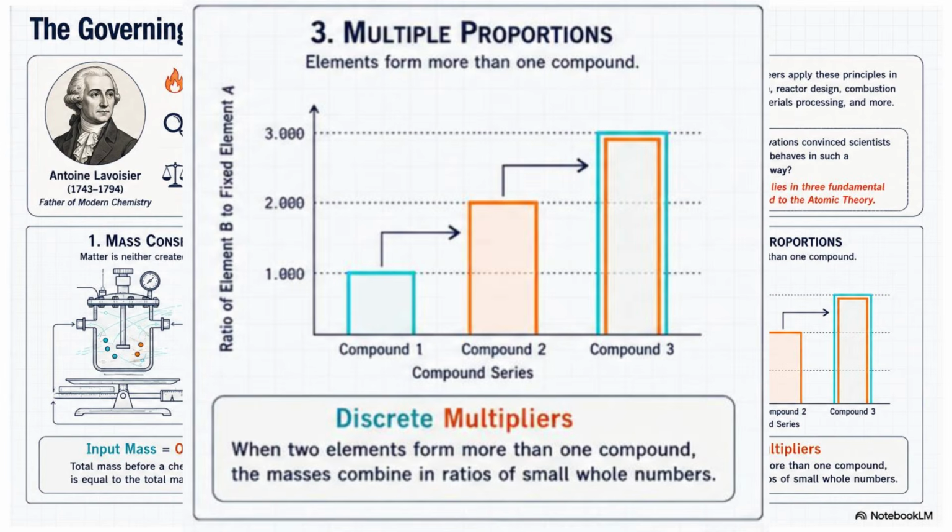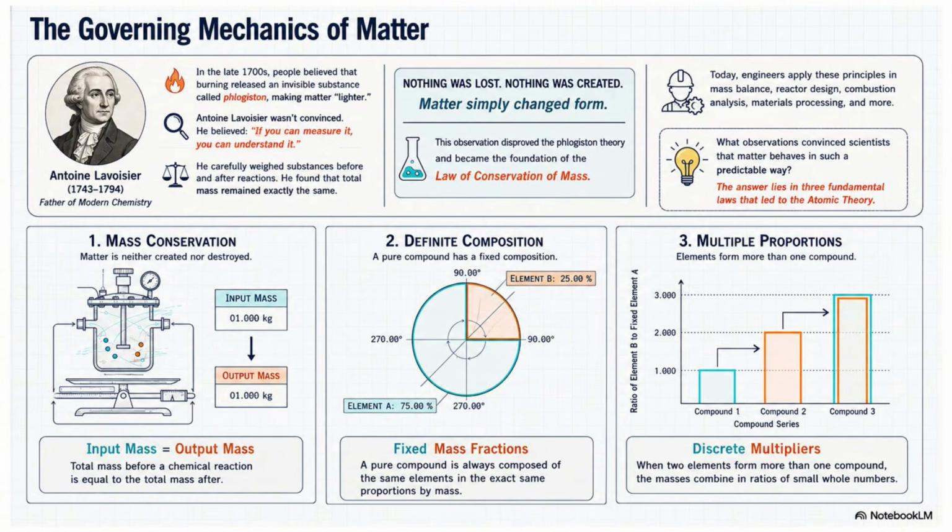A good example is carbon and oxygen. Carbon can combine with one oxygen atom to form carbon monoxide, or with two oxygen atoms to form carbon dioxide. Only the ratio changes, but the resulting compounds have completely different properties. This observation strongly suggested that matter must consist of tiny particles that combine in fixed whole numbers. These particles are what we now call atoms. So, what do these three laws have in common? The law of conservation of mass tells us that matter is never lost.